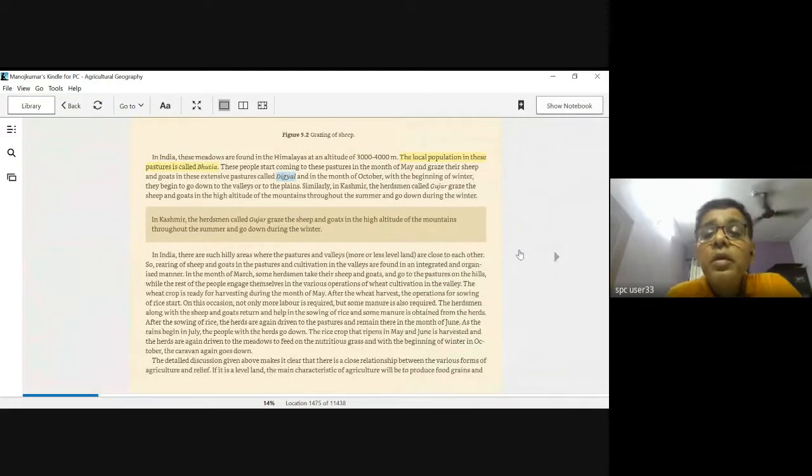Okay, all these are called digels. And in the month of October, with the beginning of winter, they come down the valleys into the plains. हे बघा, हे काश्मीरमध्ये, they are called as Gujars.